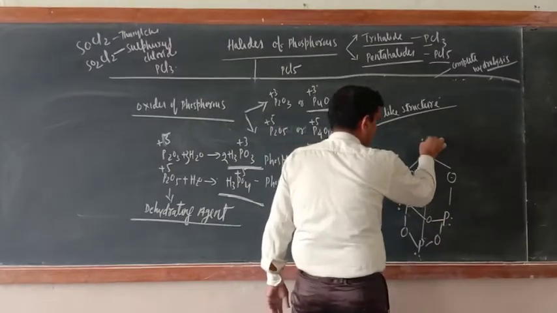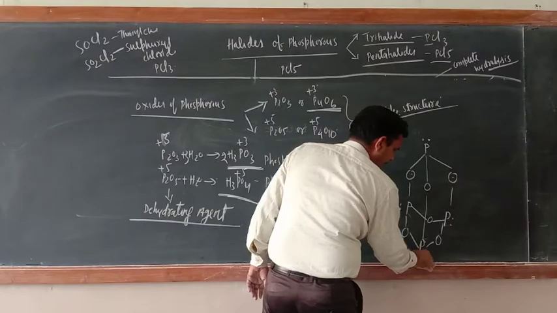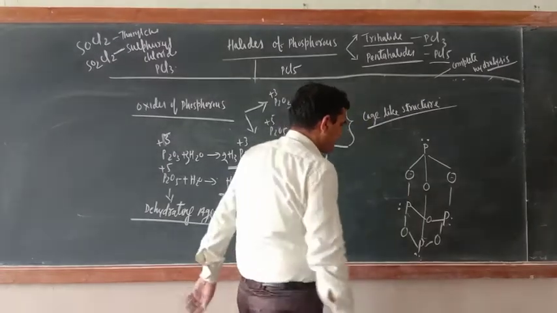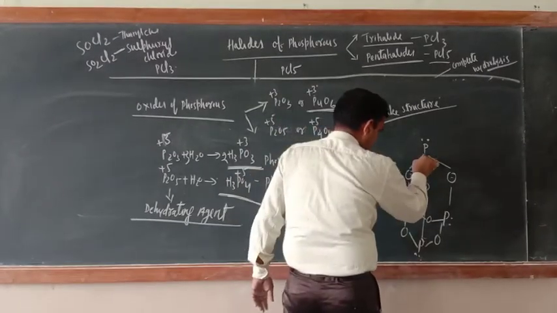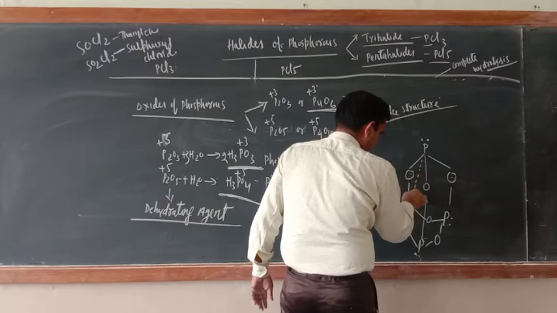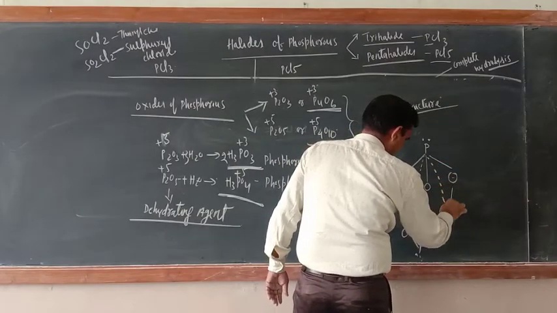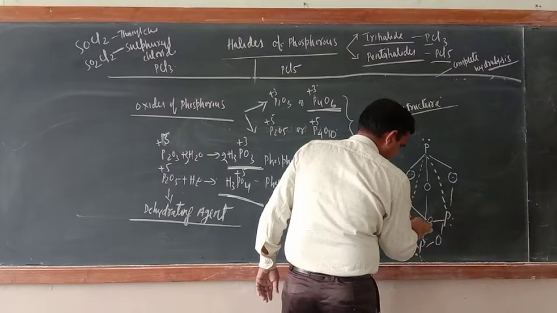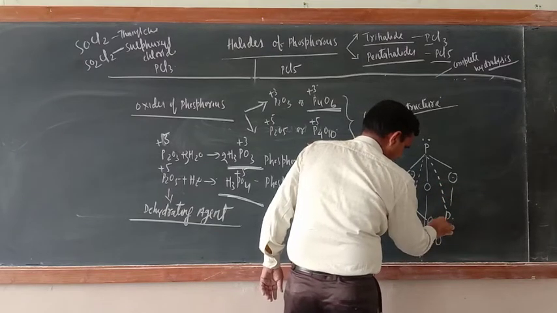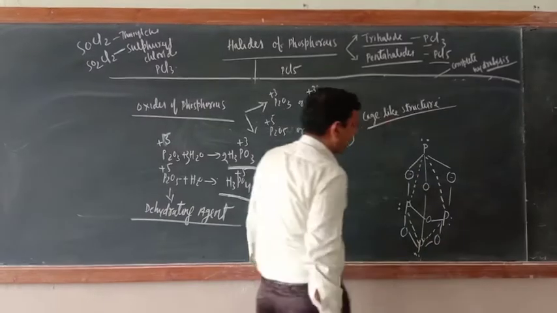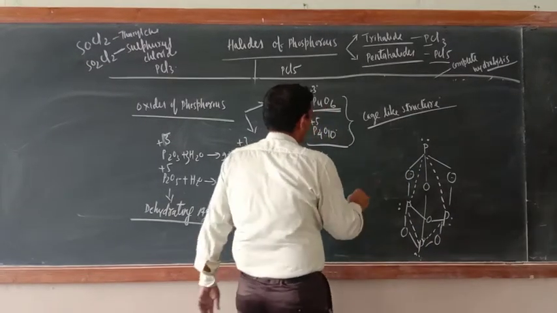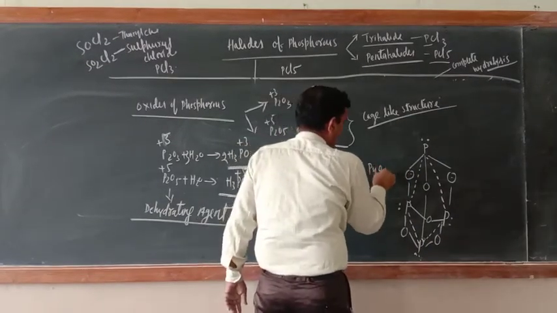And with every phosphorus atom there is one lone pair of electrons. This is the structure. Now this phosphorus will be bonded with this phosphorus by a dotted line, a cage-like structure. Similarly this phosphorus with this phosphorus, this one also with this one. This is the structure of P4O6.